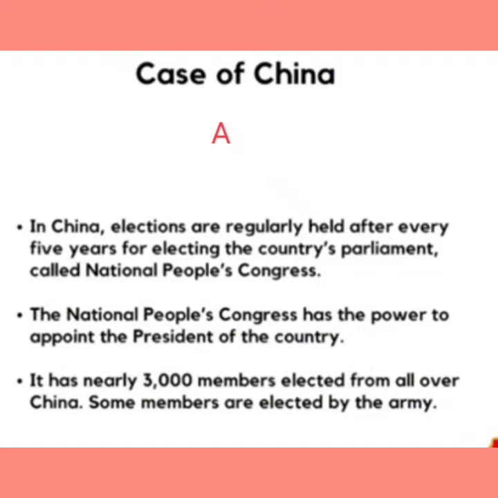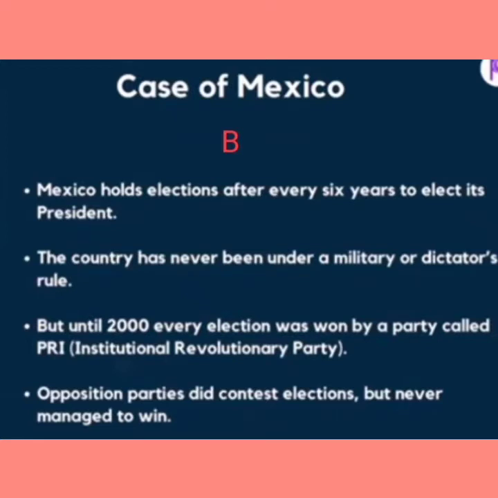And children, it has nearly 3,000 members elected from all over China. Some members are elected by the army, but these members should have permission of Chinese Communist Party. Now in the second case of Mexico, what happened in Mexico?